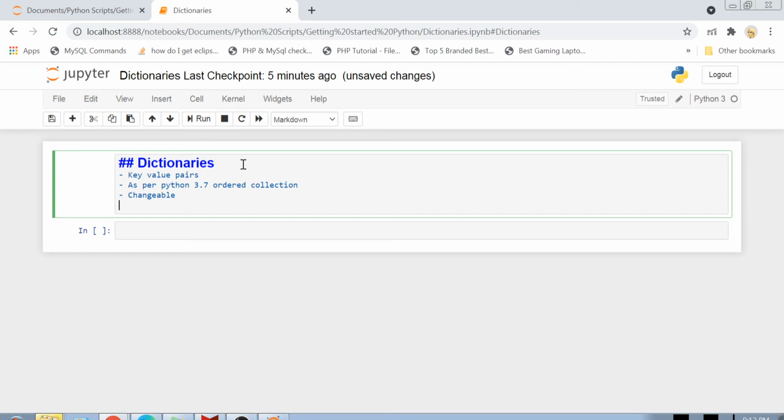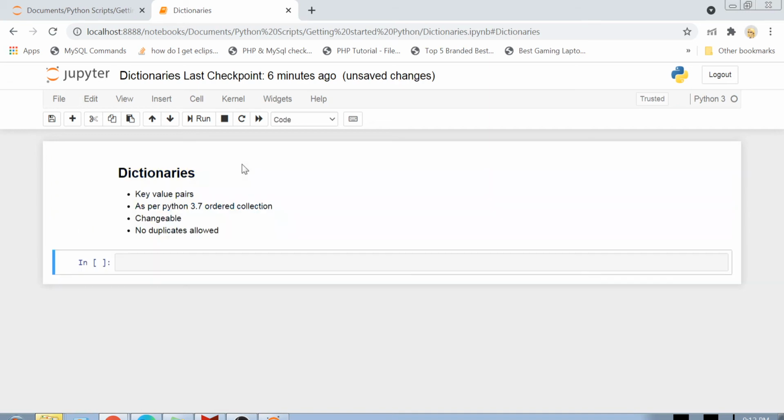And the last feature is, are any duplicates allowed in a dictionary or not? No duplicate keys are allowed. You can have duplicate values, so two keys can have the same value, but no two same keys can be placed in a dictionary. And one by one we will be discussing and implementing all these features and proving our points.